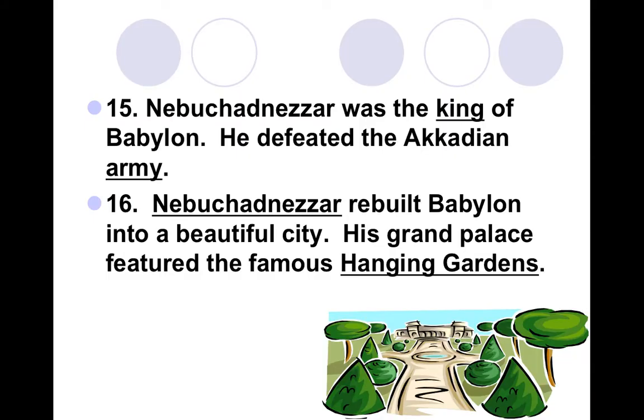Moving on to Nebuchadnezzar. Nebuchadnezzar was the king of Babylon after Hammurabi. He defeated the Akkadian army. Nebuchadnezzar is most known for rebuilding Babylon into a beautiful city after its years of war and fighting. He built a grand palace and beautiful gardens called the Hanging Gardens for his wife.